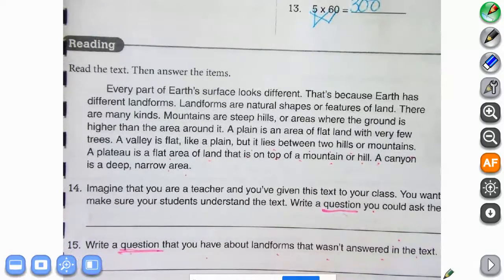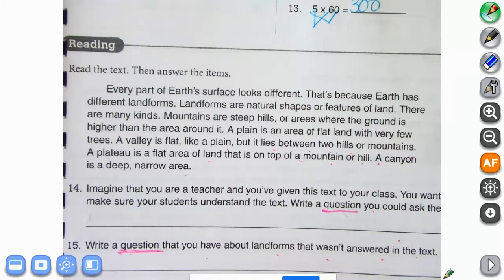And then on this one, we're going to read the story, and then we're going to write a question that we could ask our students, and then write a question that we thought wasn't answered. So every part of Earth's surface looks different. That's because Earth has different landforms. Landforms are natural shapes or features of land. There are many kinds. Mountains are steep hills or areas where the ground is higher than the area around it. A plain is an area of flat land with very few trees. A valley is flat like a plain, but it lies between two hills or mountains. A plateau is a flat area of land that is on top of a mountain or hill. A canyon is a deep, narrow area.